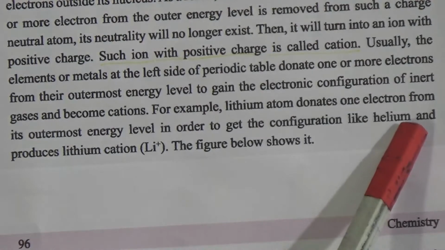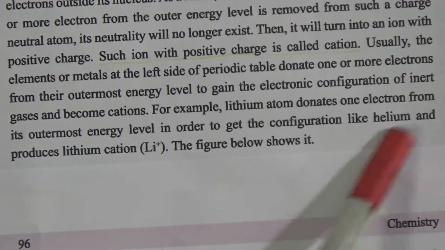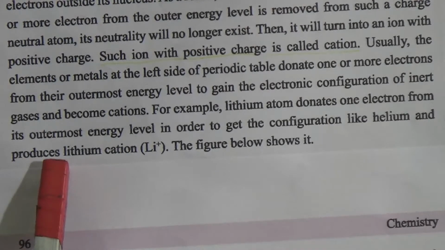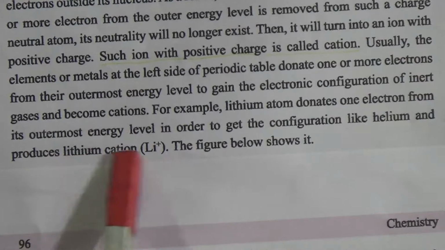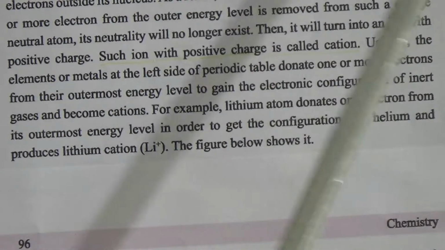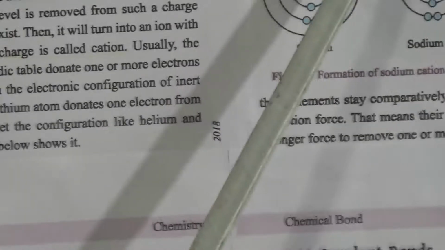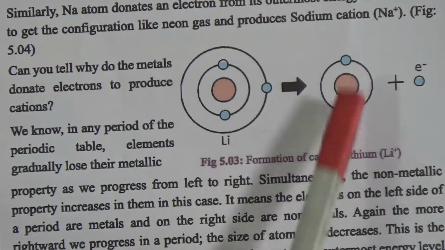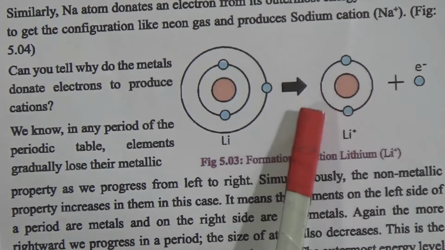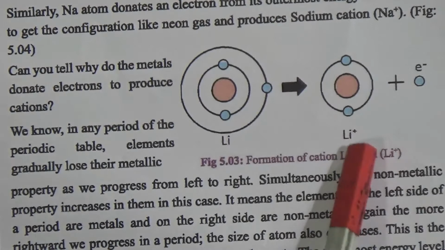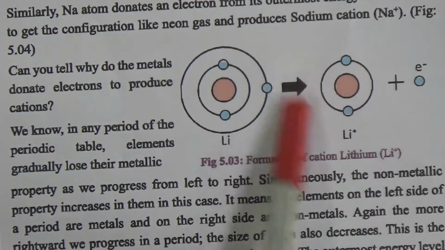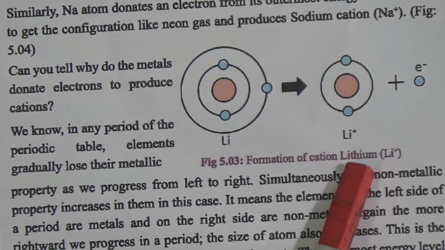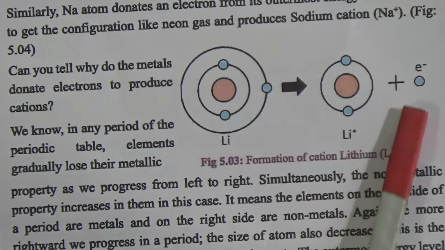To get the stable phase like helium, lithium gives one electron of its outermost energy level and becomes a lithium cation. In the figure, lithium gives up this outermost electron, and it becomes the lithium cation, getting the stable phase like helium. It gets a positive charge, and that's why we say this is a lithium cation.